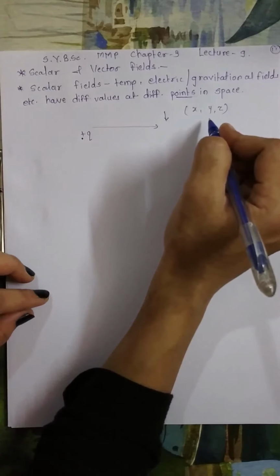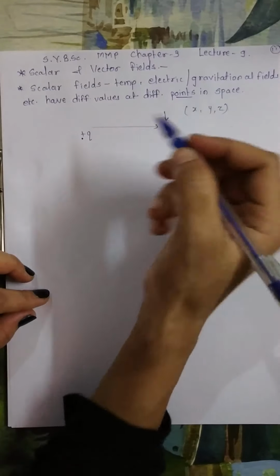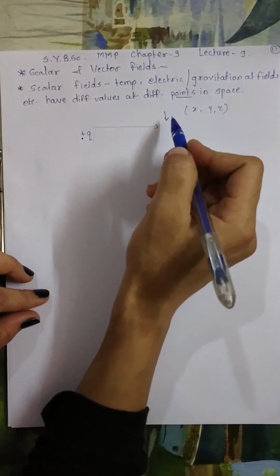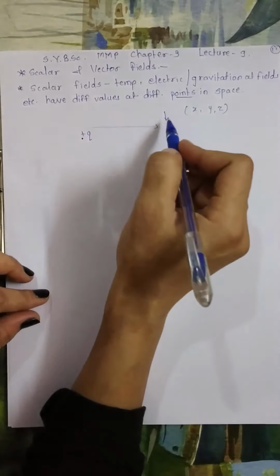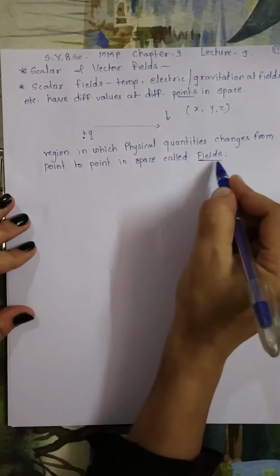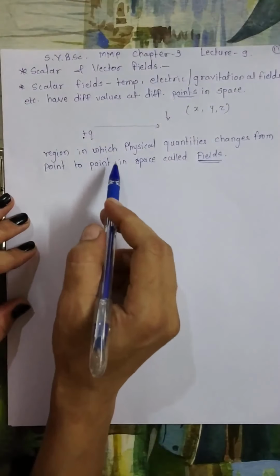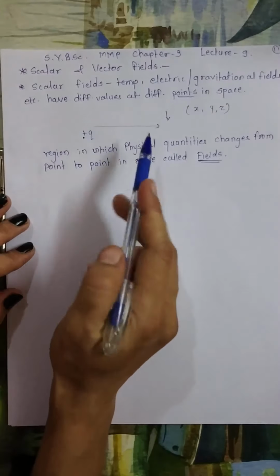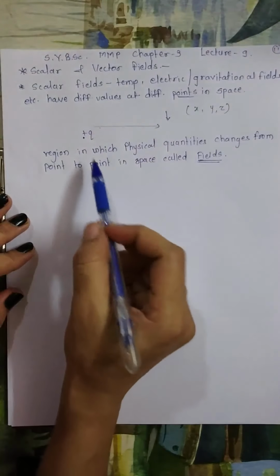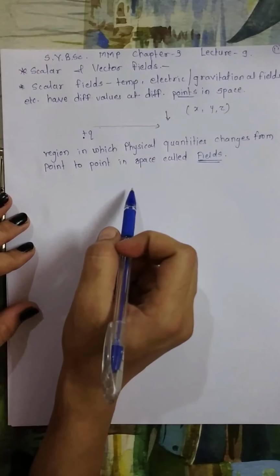So in physics, there are many situations where a physical quantity changes from point to point in a region of space. Such regions are called fields. I hope the meaning of fields is clear to you. A field is a region in which a physical quantity changes from point to point in space.